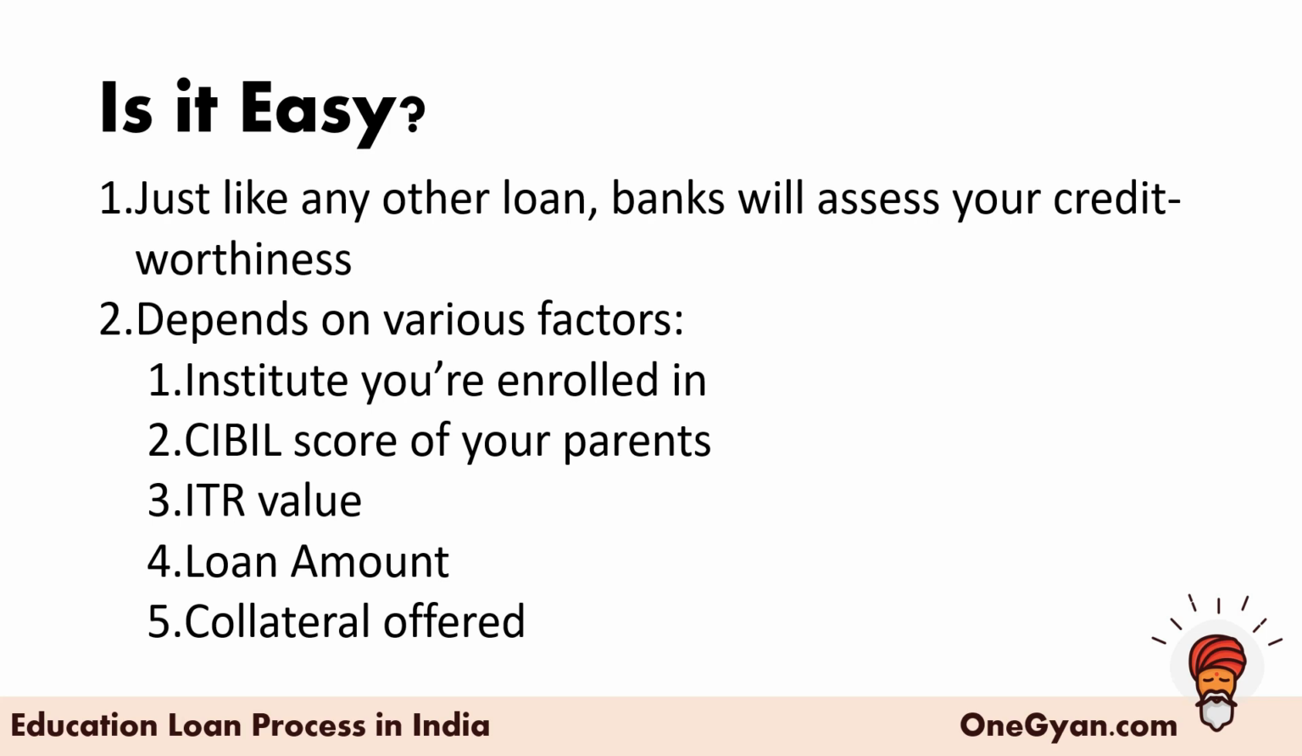Even at an A-rated institution, if you are studying there, they will check your parents' CIBIL. It won't matter as much, but still it will matter. So make sure it is at least 650 and above. The higher it is, the better.